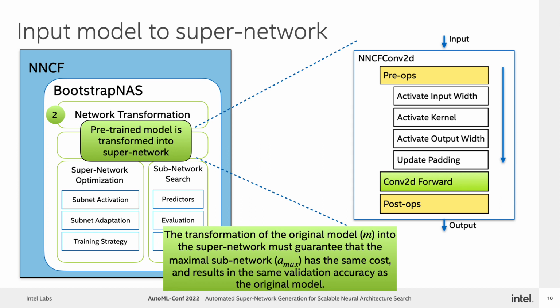Once the pre-trained model has been converted into a supernetwork, its maximal subnetwork Amax should have the same cost as the original pre-trained model on the same dataset. Our transformation from the input model to the supernetwork must guarantee this.